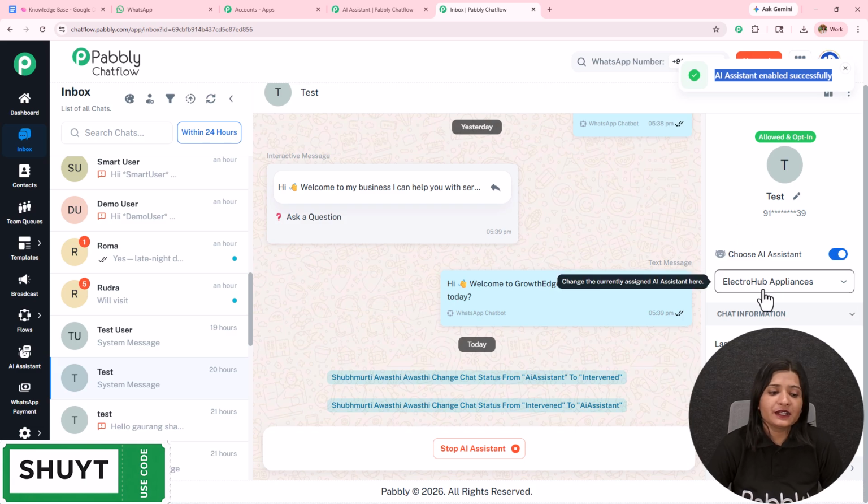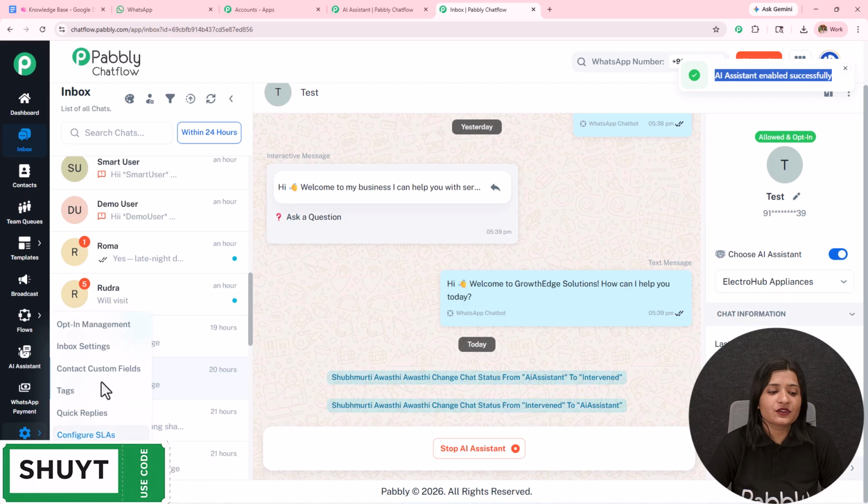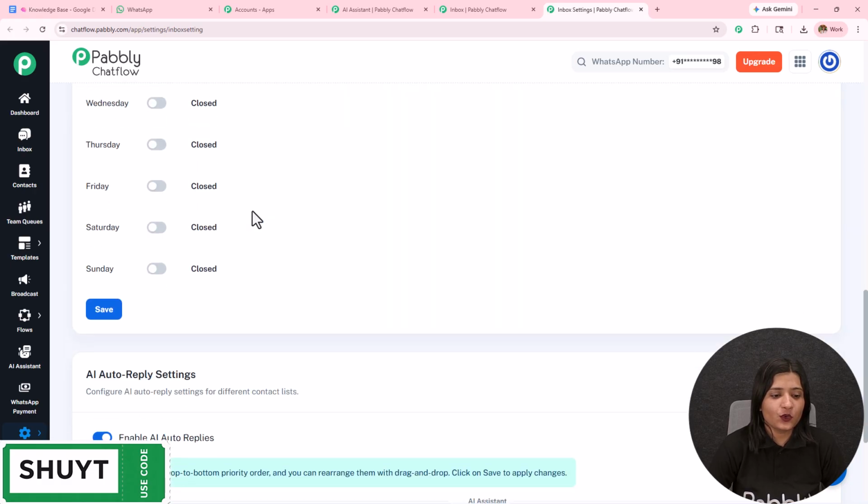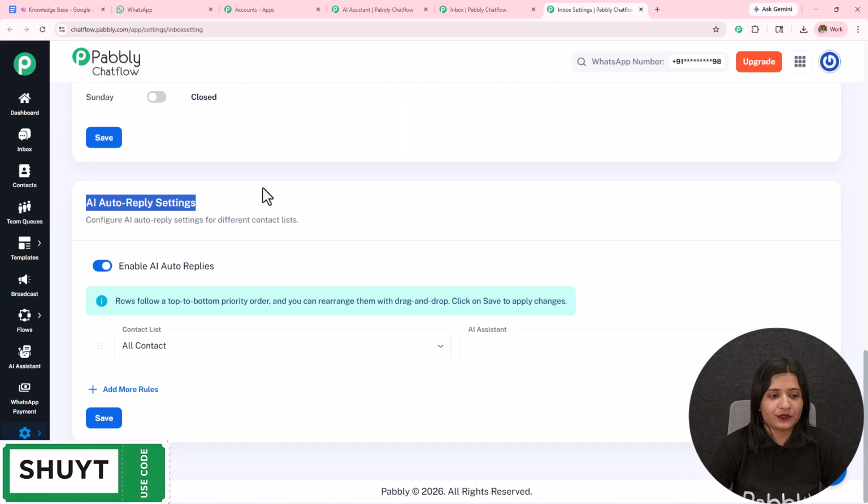But doing this manually for particular chats is very time consuming. So what we can do is assign this to a group of contacts or to all the contacts. For that, on the left hand side I have this option of settings. I am going to open the inbox settings in a new tab. Here I have landed on the inbox settings. If I scroll down, I have this option of AI auto reply settings.